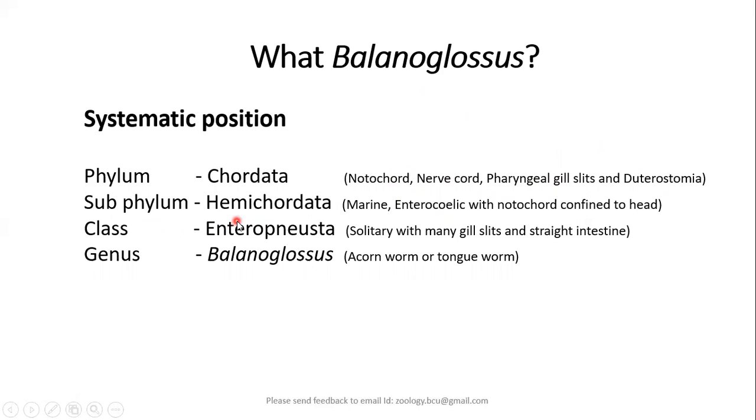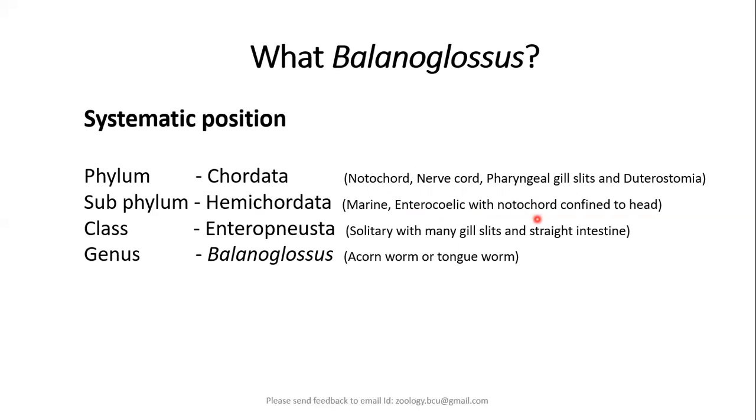Coming to the subphylum Hemichordata. Balanoglossus is included under the subphylum Hemichordata because, as the name indicates, hemi refers to the presence of a small part of notochord in their body. Other characters of hemichordates include the marine habitat in which they are found, and they also show enterocoelic coelom, that is, the coelomic cavity is developed from the digestive system, the archenteron.